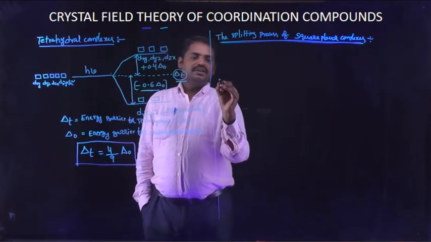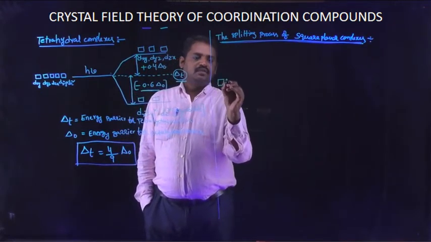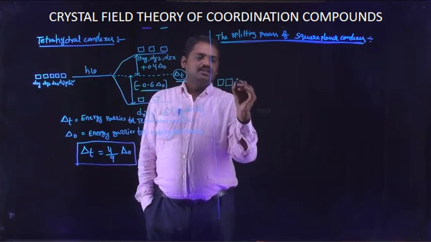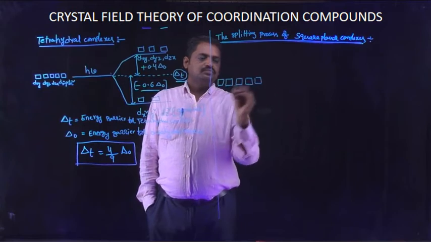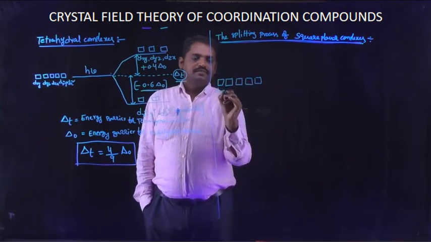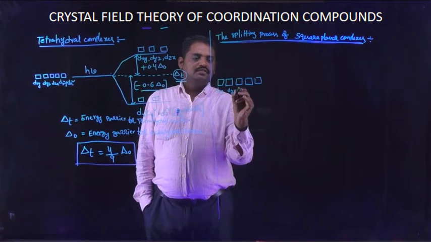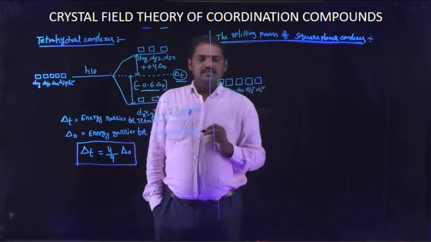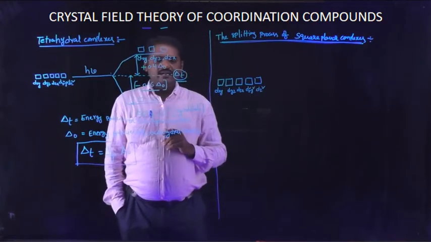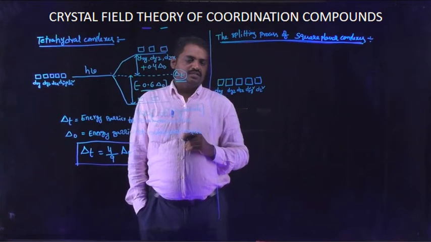These are the 5 degenerate orbitals: dxy, dyz, dzx, dx square minus y square, and dz square.